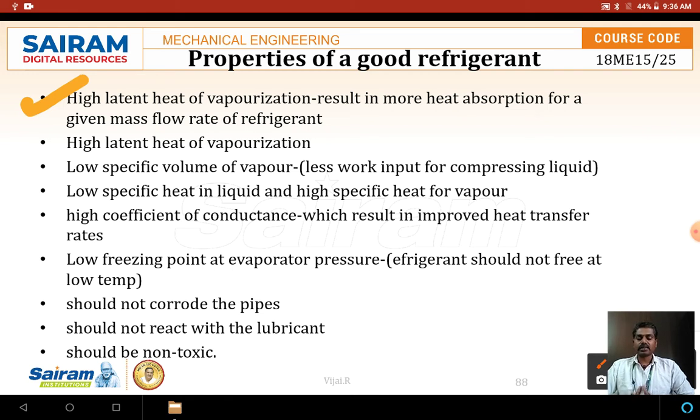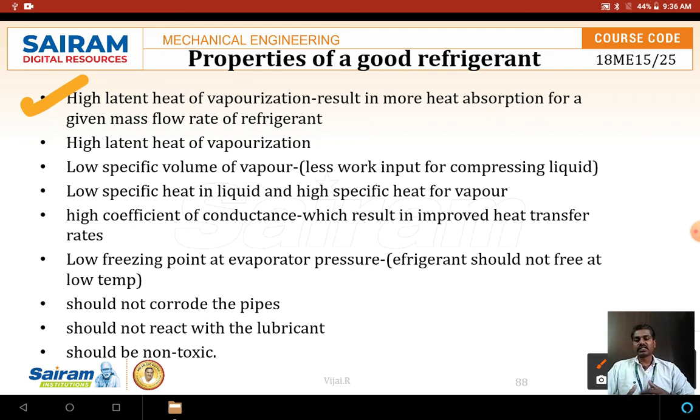The latent heat is the heat used for the phase change, from water to vapor, and we call that vaporization. The latent heat of vaporization should be high because it results in more heat absorption for the given mass of fluid, since the heat should be taken immediately from the freezer.